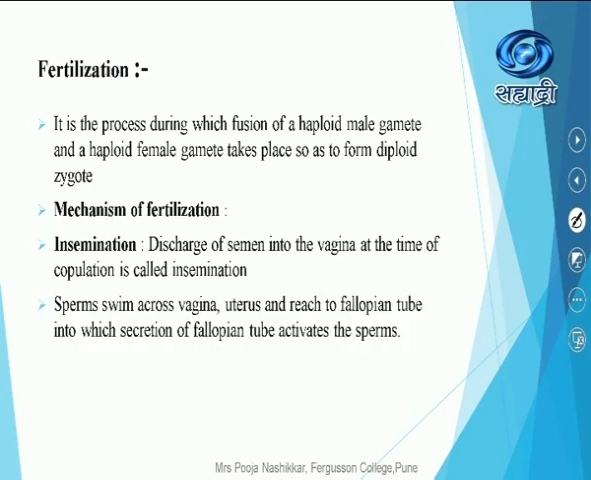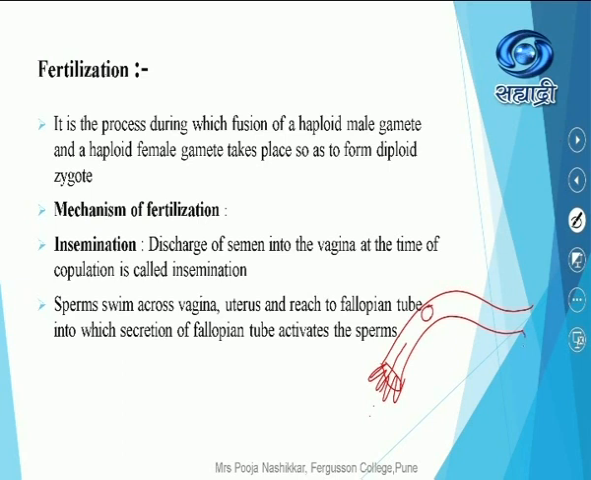Sperm swims across the vagina, uterus and reaches the fallopian tube, in which the secretion of the fallopian tube activates the sperm. Student, recall now about the fallopian tube. Remember, while studying the female reproductive system we studied the structure of the fallopian tube, how exactly its different parts are. This is called the ostium. Then here is the isthmus region. Then the secondary oocyte will reach over here. This is a little dilated portion called the ampulla.